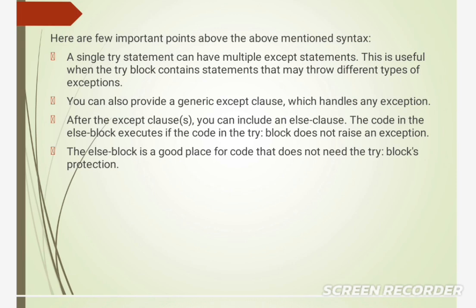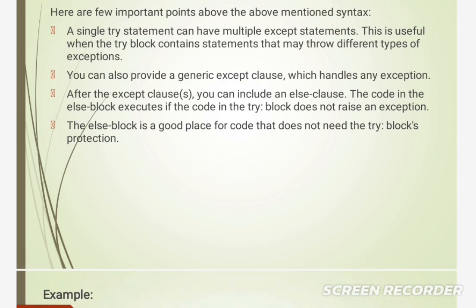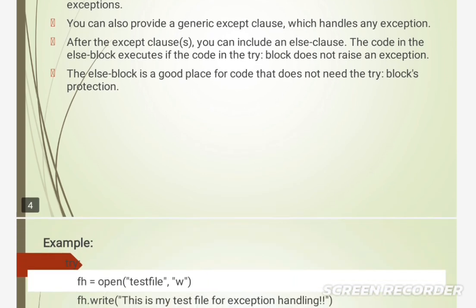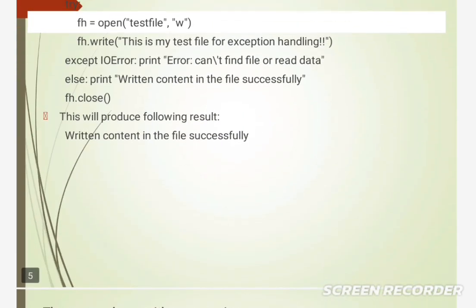After the except clause, you can include an else clause. The code in the else block executes if the code in the try block does not raise an exception. The else block is a good place for code that does not need the try block's protection. For example,